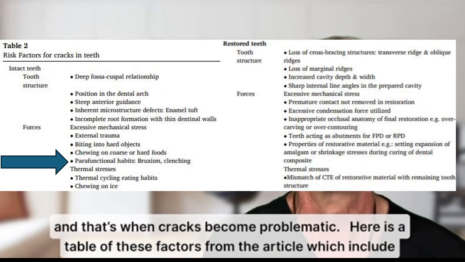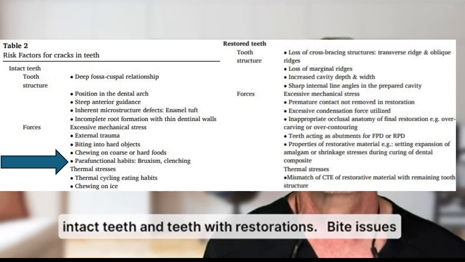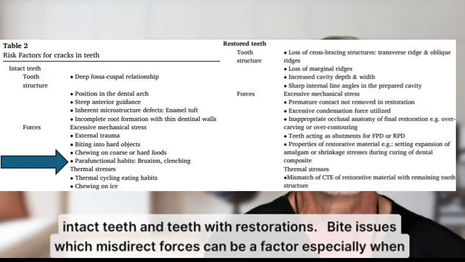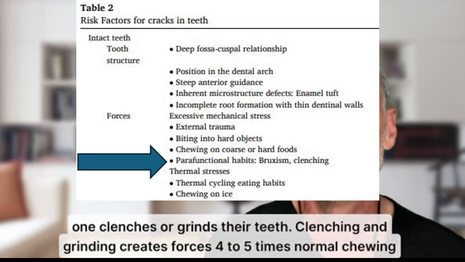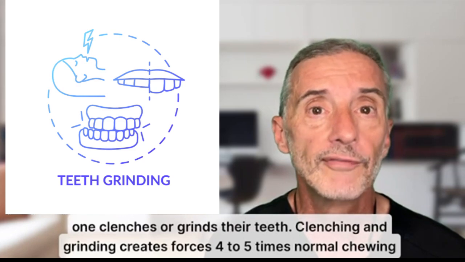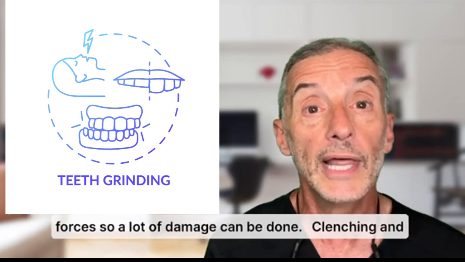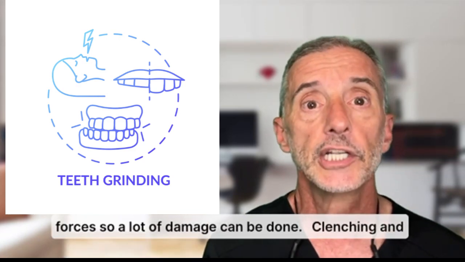Here is a table of these factors from the article, which include intact teeth and teeth with restorations. Bite issues, which misdirect forces, can be a factor, especially when one clenches or grinds their teeth. Clenching and grinding creates forces 4 to 5 times the normal chewing force, so a lot of damage can be done. Clenching and grinding is a habit.